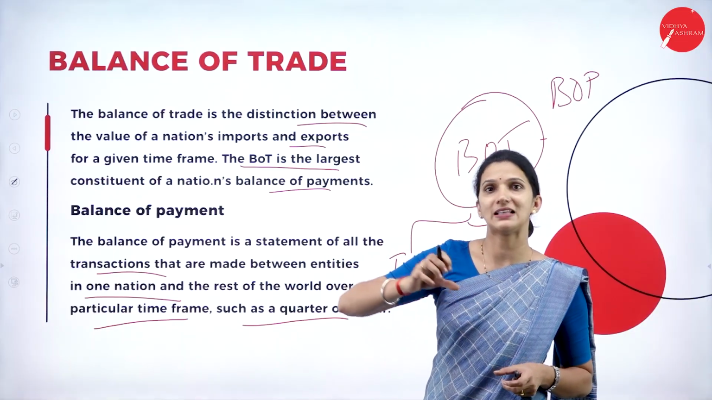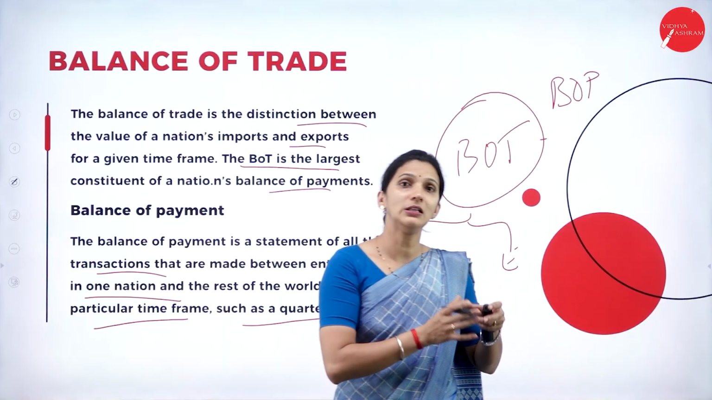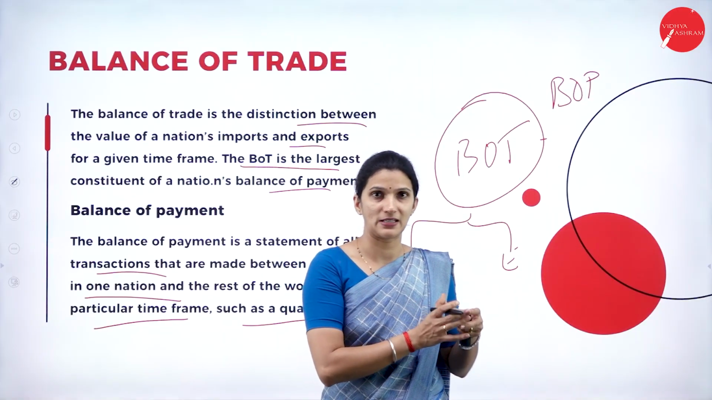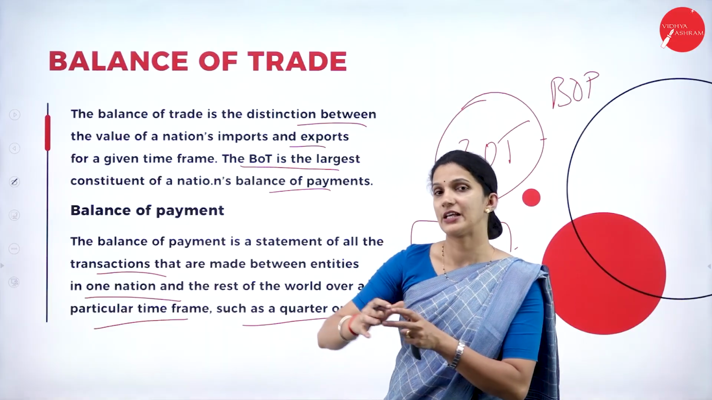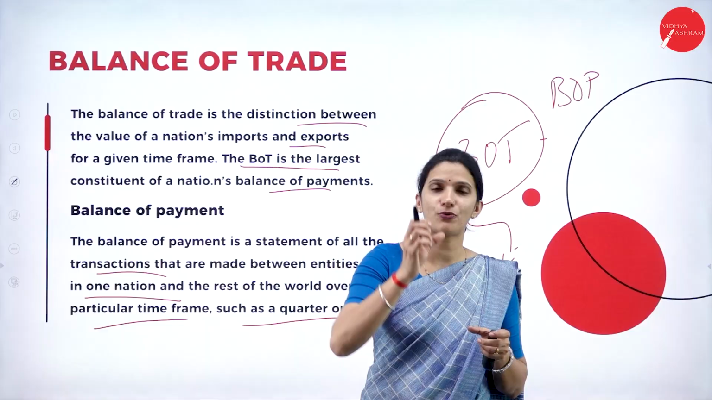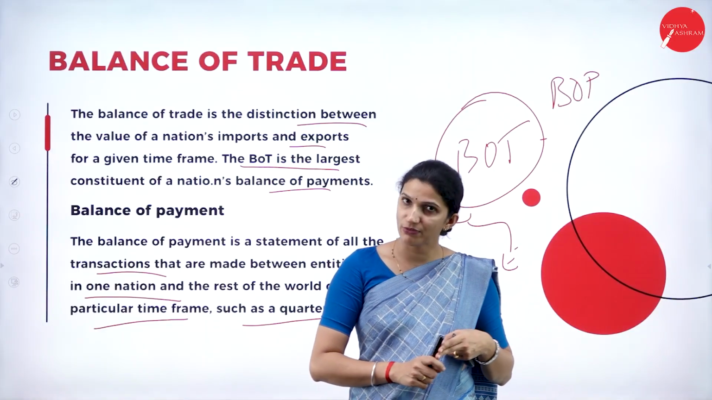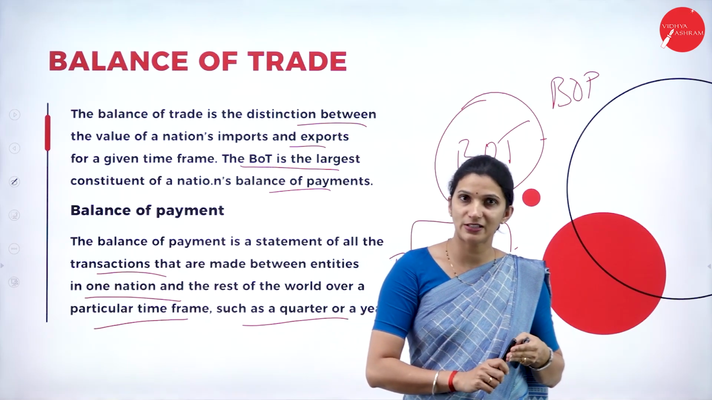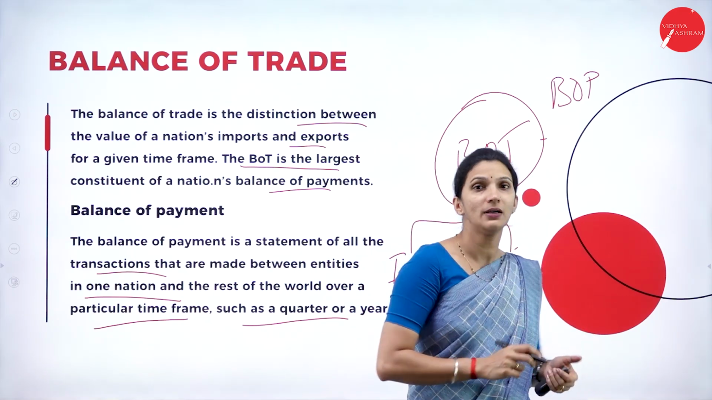Here the balance of trade shows the overall trade that takes place in terms of imports and exports between two nations, whereas your balance of payment shows the complete details of all kinds of transactions, maybe imports or exports, capital investment, or any service-related transactions. All the details show in the BOP.